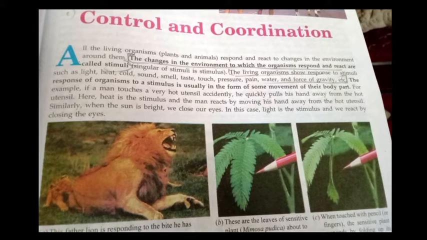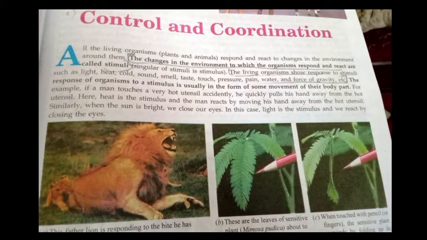In this case the pin prick is causing pain to the earthworm, it takes it as a stimulus and the earthworm reacts to it. So this is a type of stimulus, and according to the response there is control and coordination.